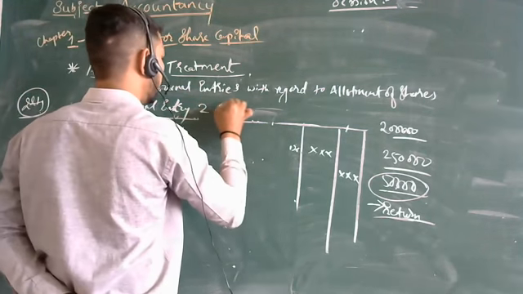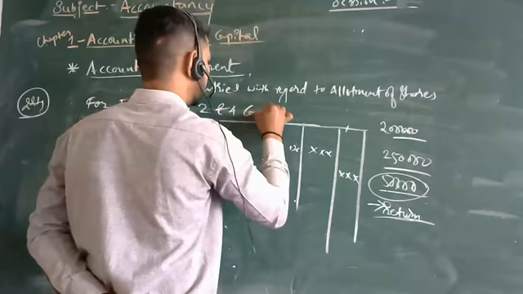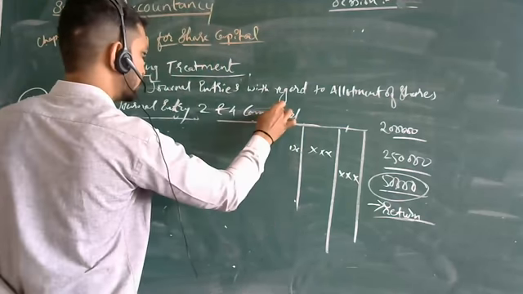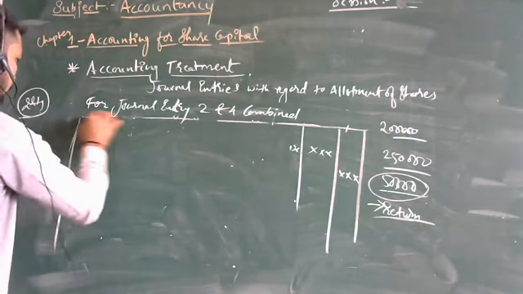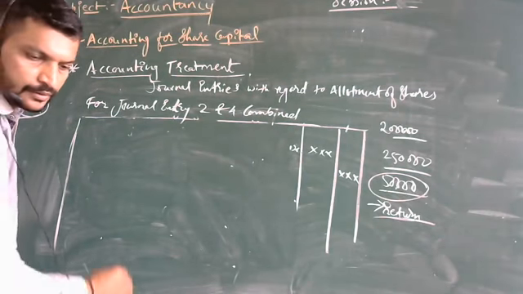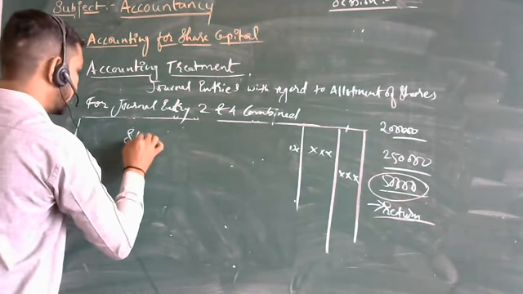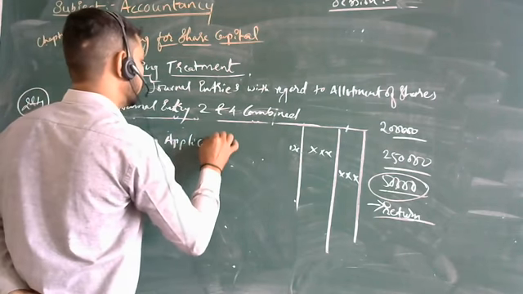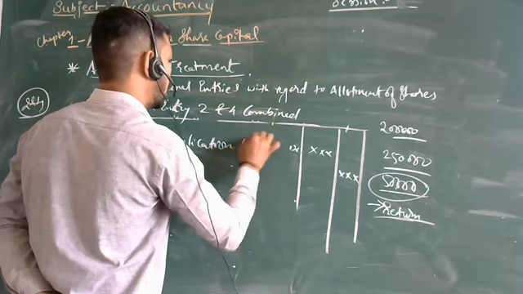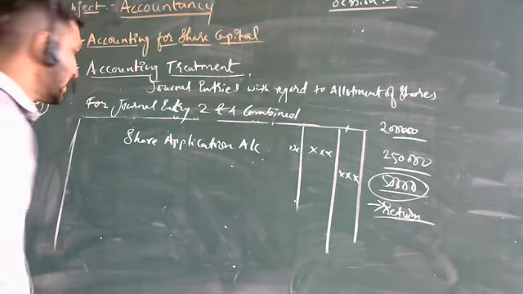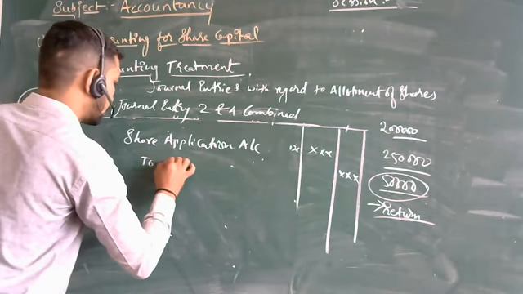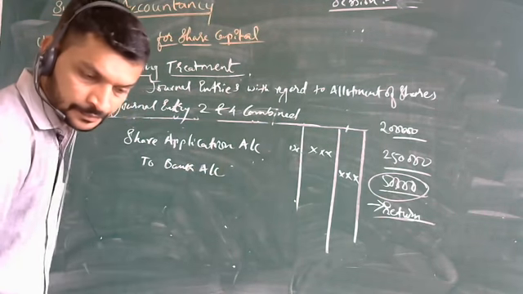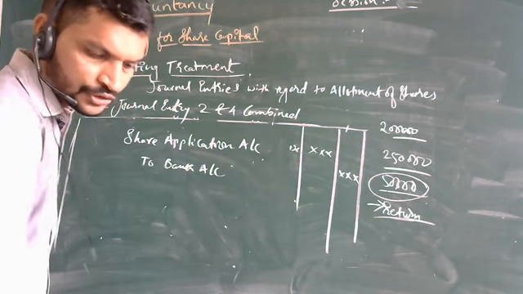2 and 4 combined. How can we take it? It has been given here. So, to share application account, data to bank account, and one more, to share allotment.